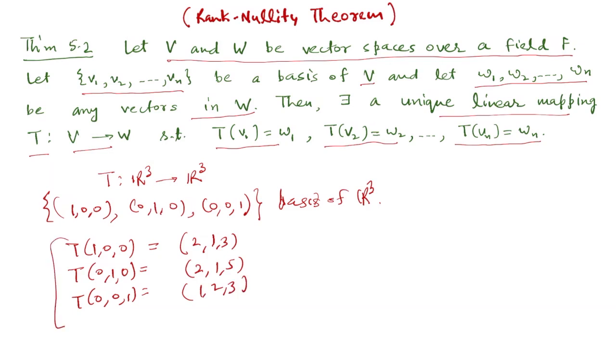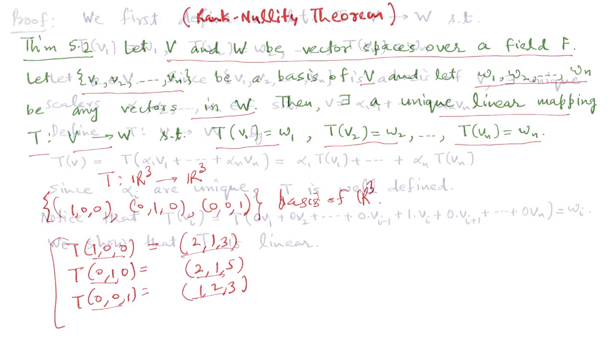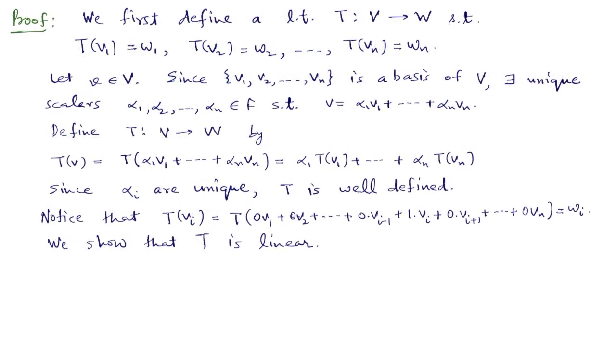T is a map from R cube to R cube. There would be infinitely many maps from R cube to R cube which map these three vectors to these three vectors. But the theorem says that there is only one linear transformation that maps these three vectors to these three vectors. Let us start proving the theorem.